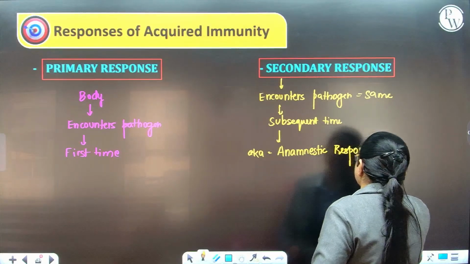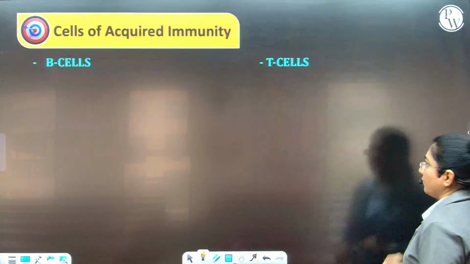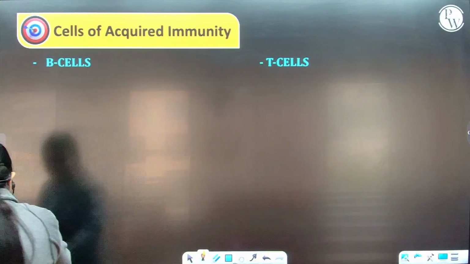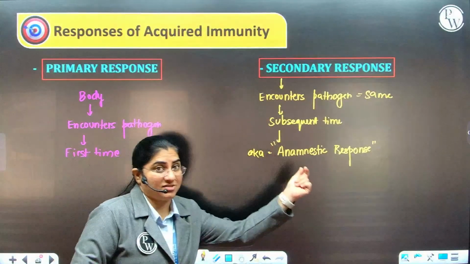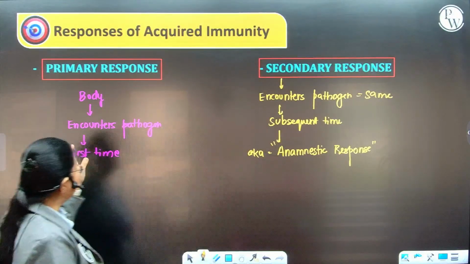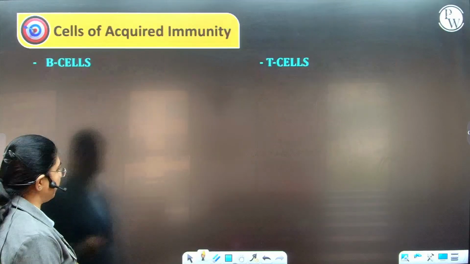What do we call it? Anamnestic response. Now this anamnestic response is comparatively faster and of higher intensity, hence anamnestic. Whereas the primary response is of comparatively lower intensity.